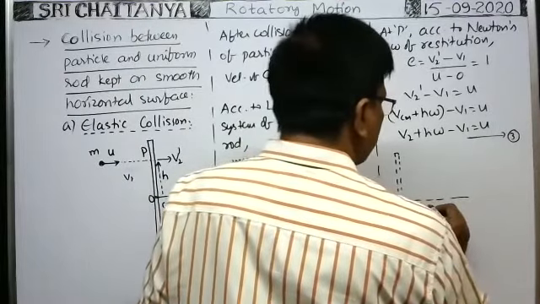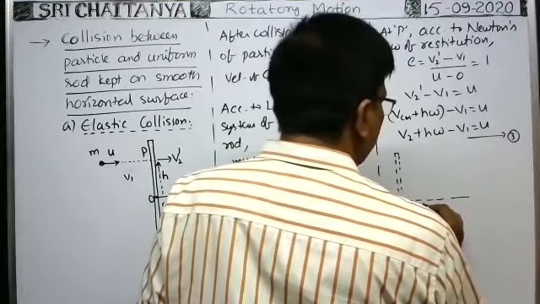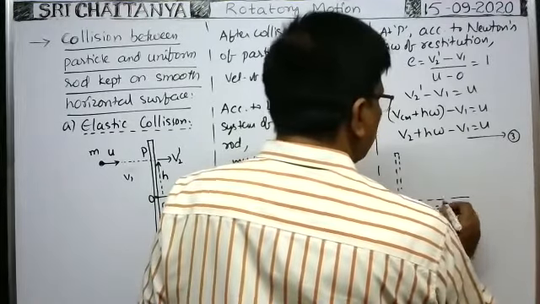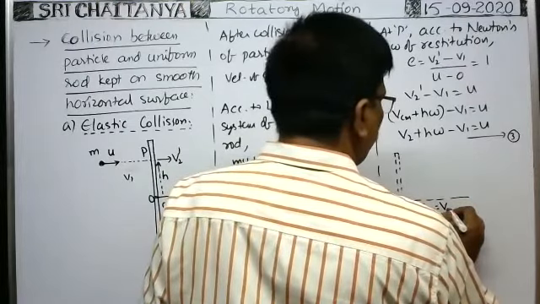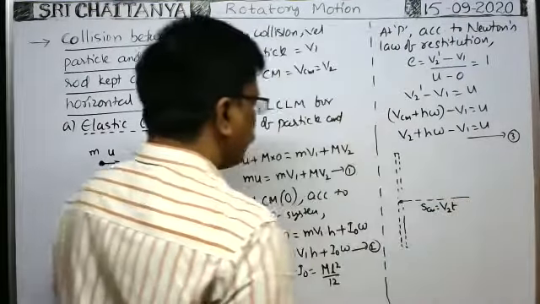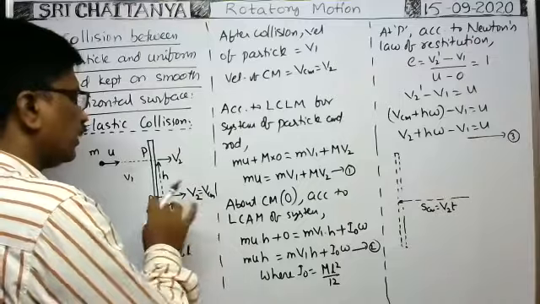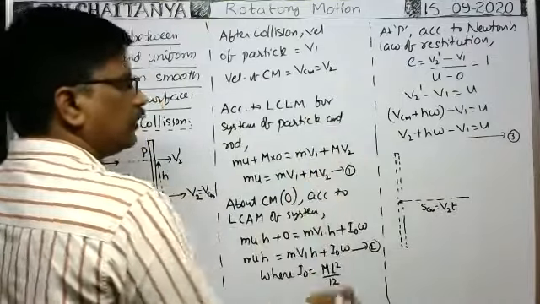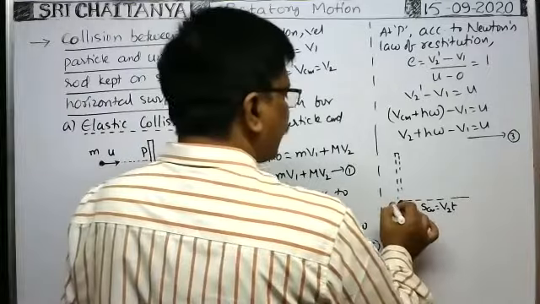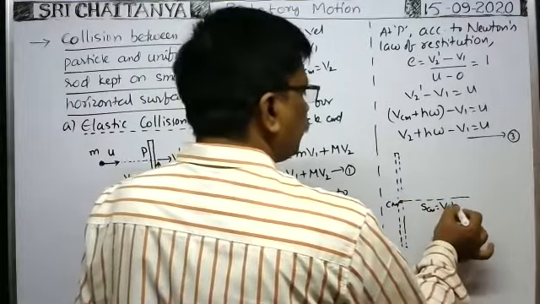Suppose in a time t seconds, the distance traveled by the center of mass, SCM, is VCM times t. VCM means V2 into t, because the velocity of the center of mass is V2. That's why it travels in the forward direction and at the same time it rotates like this. So the distance traveled by the center of mass is V2 into t.